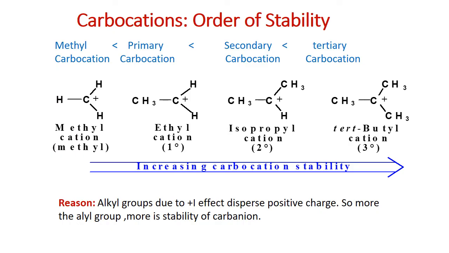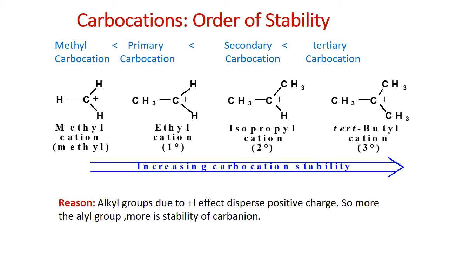Order of stability of carbocations. Carbocations may be primary, secondary or tertiary depending upon the carbon on which the positive charge is present, whether it is attached to one alkyl group, or two alkyl groups, secondary, and a carbon attached to three CH3 or alkyl groups is tertiary, 3 degree.